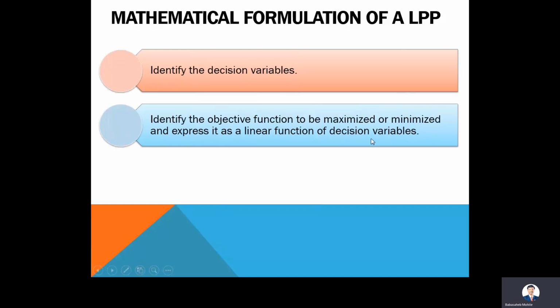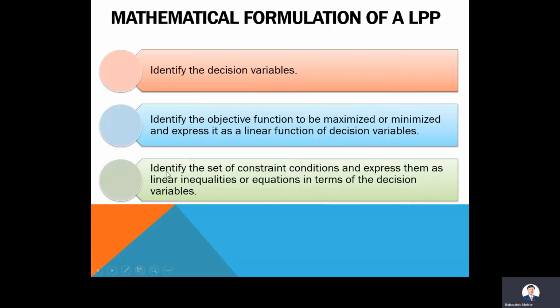In the second step, you have to check whether the given problem is for maximization or minimization, and on that basis declare the objective function. The third step is to identify the set of constraints or conditions and express them as linear inequalities or equations in terms of the decision variables. So from the given problem, we identify the basic constraints, and write them as the third step.